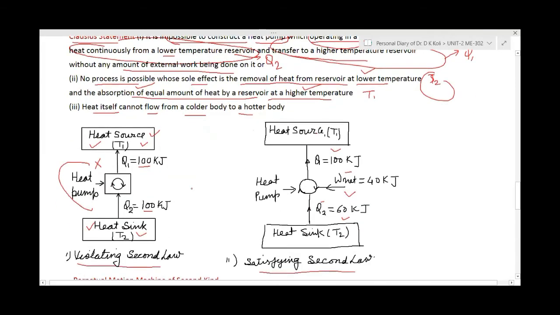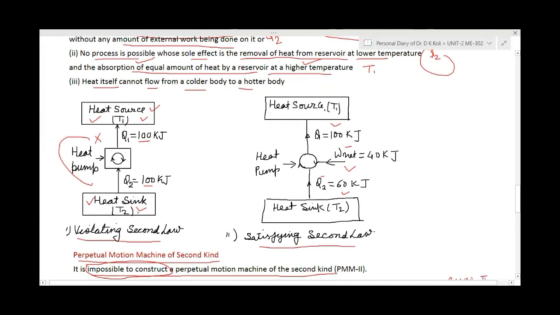So you can see here, this is the heat source and this is the heat sink. If Q2 equal to 100 kilojoules of heat is being taken from this heat sink, and the same amount of heat is being supplied to the heat source, with no work input here, this case is not possible. Heat itself cannot flow from the low temperature reservoir to the high temperature reservoir. It is violating the second law.